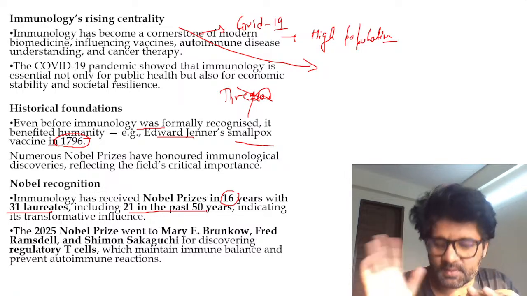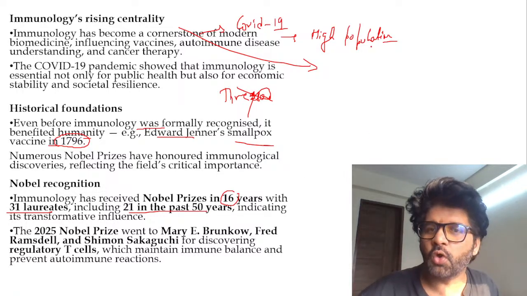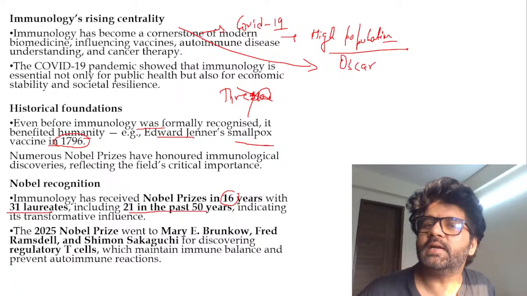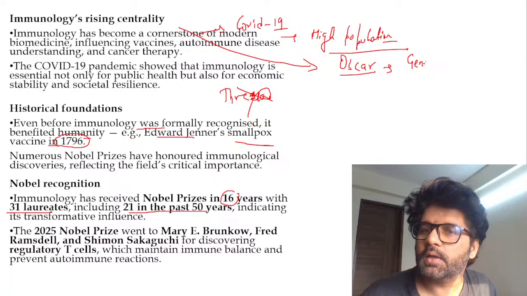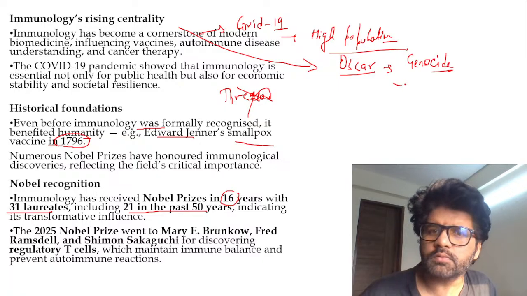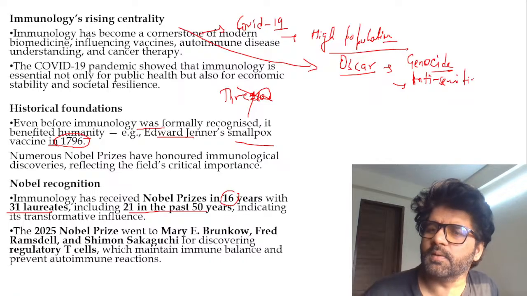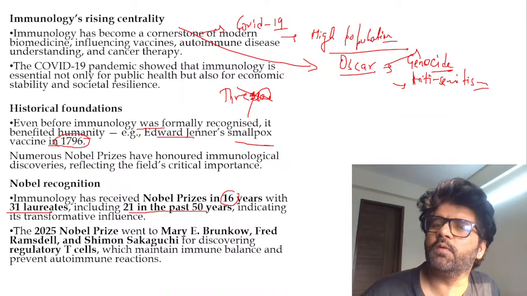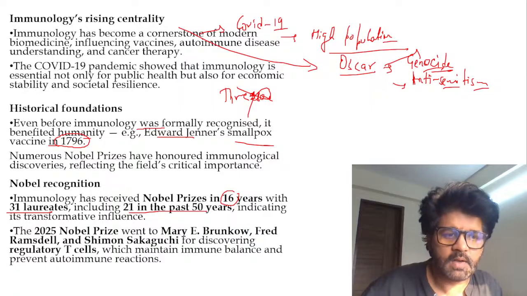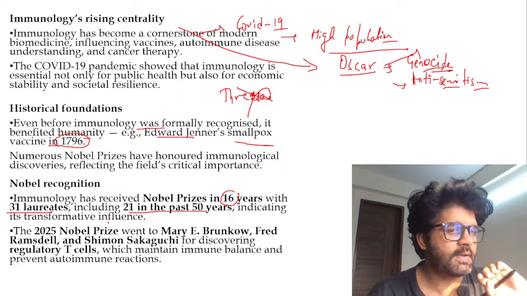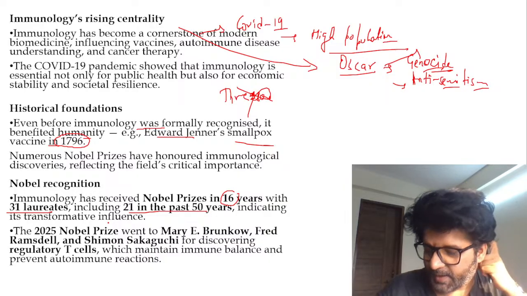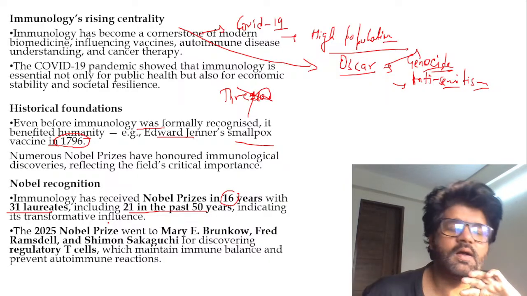Generally what happens, if you follow Oscar, in Oscar it is said that if you want to win an Oscar, a movie Oscar, make a movie on genocide, make a movie on anti-Semitism, World War, you will win. Very high probability of you winning if you're making a movie on genocide, anti-Semitism. So these days in physiology or medicine, if you're working on immunology, there's a very high chance of you getting Nobel Prize. So where were we?